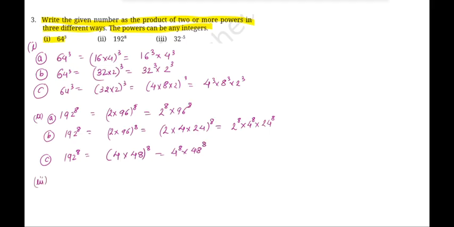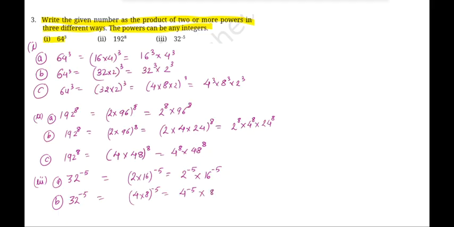Then comes the third part. So we have to write 32 to the power of minus 5. तो इसको मैं कैसे लिख सकती हूँ? I could write it as 2 into 16 raised to the power of minus 5. It would be 2 to the power of minus 5 times 16 to the power of minus 5. Again, I could write 32 to the power of minus 5 as 4 times of 8 to the power of minus 5. So that would be 4 to the power of minus 5 into 8 to the power of minus 5.